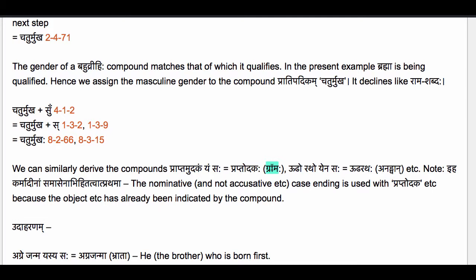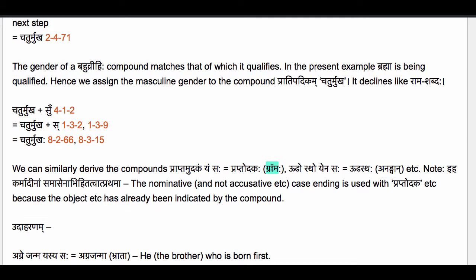Then how can the compound praptodaka, which refers to the village, take a nominative case ending? The answer is that the object has already been indicated. It has become abhihitam by the compound. So now the compound pratipadikam praptodaka is free to take any case ending. Doesn't have to take the accusative case ending.